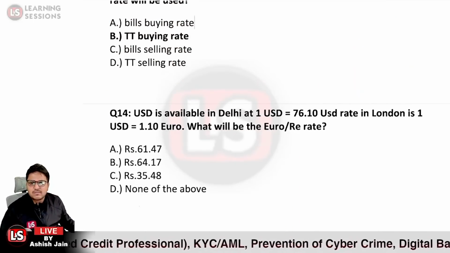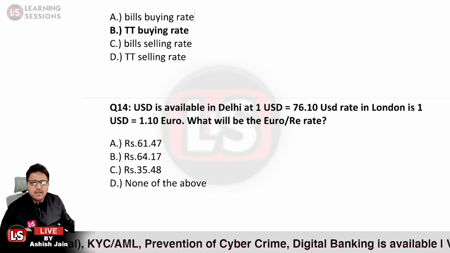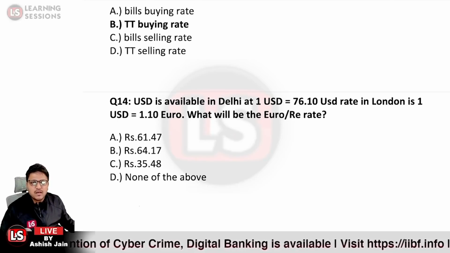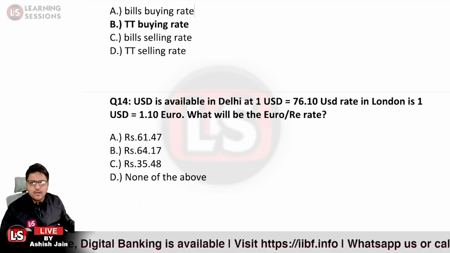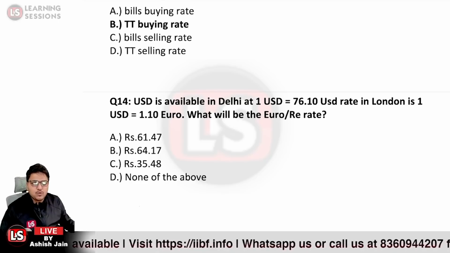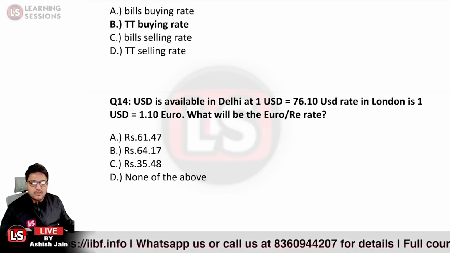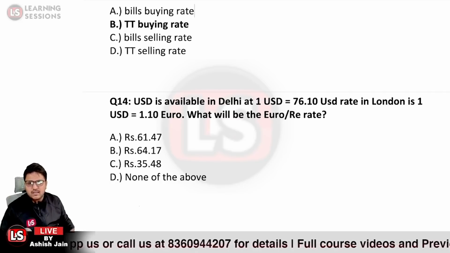Okay, further it says, USD is available in Delhi at 1 USD is equal to 76.10 INR. USD rate in London is 1 USD is equal to 1.10 euro. What will be the euro to rupee rate? So it's a simple case of the chain rule. Kindly do answer at the earliest.